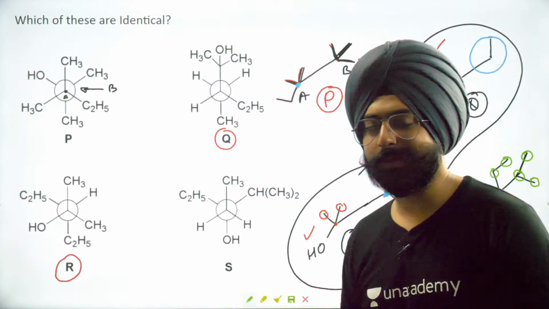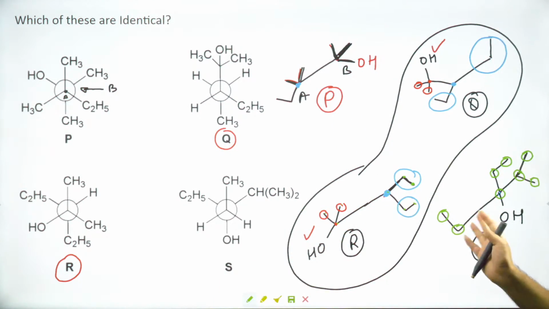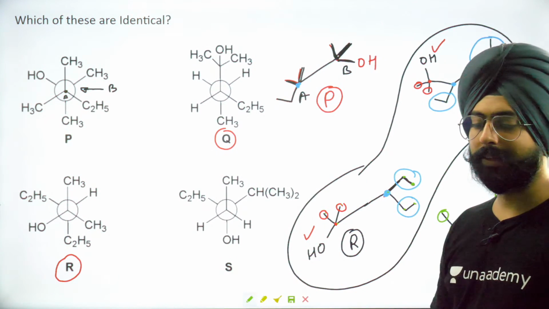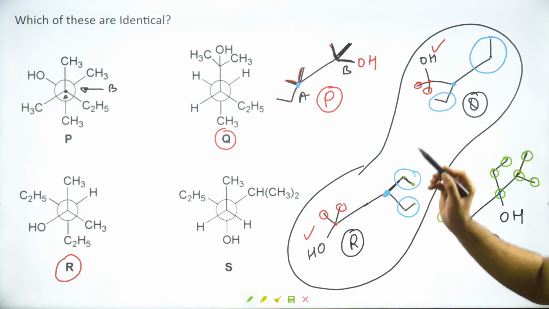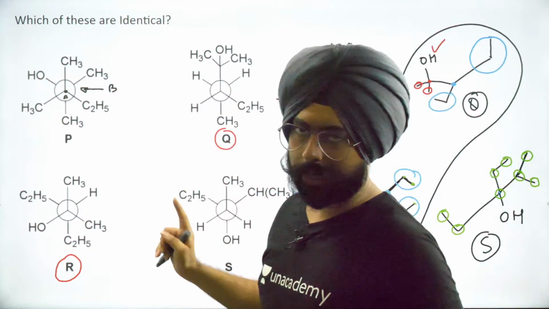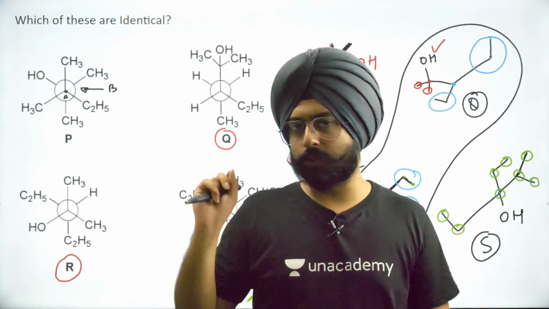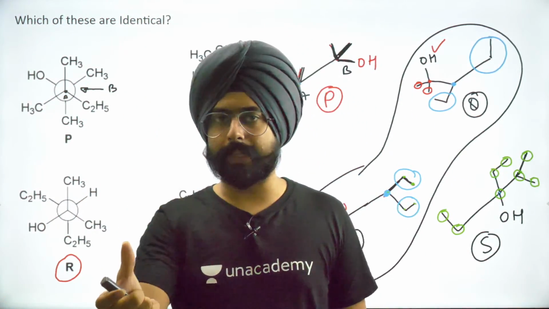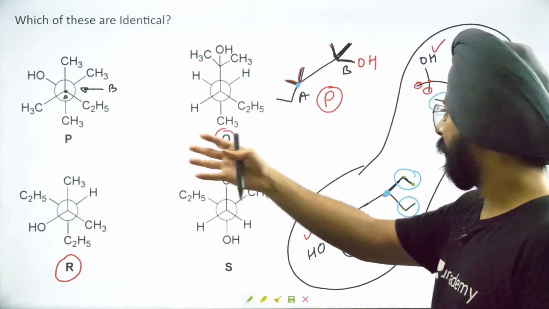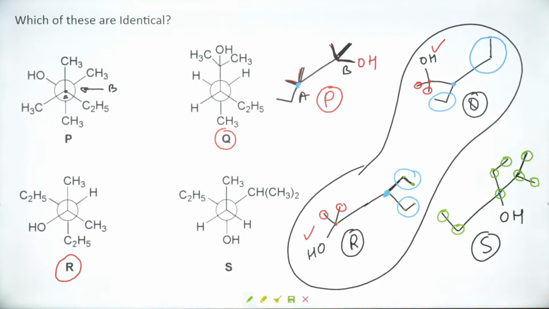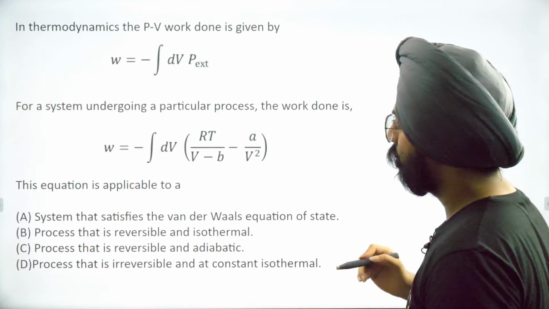Okay, counting the carbons will get you nowhere. It will just waste your time. 8 carbons, no use. Nice question. If these were chiral, then Fischer projections would help, or Sawhorse projections might help. Because they are not chiral, simply convert them into straightforward bond line formulas to get your answer. Let's move ahead.